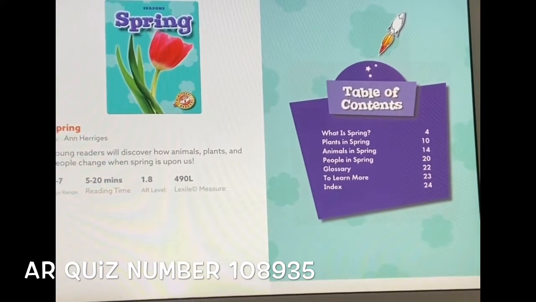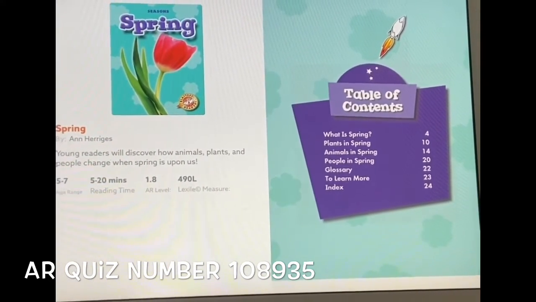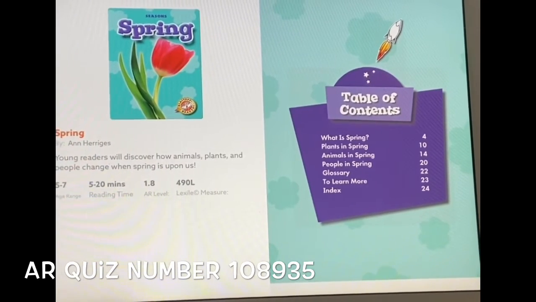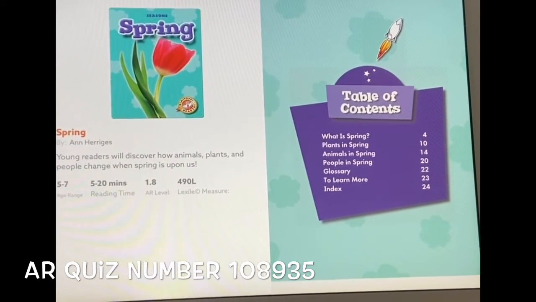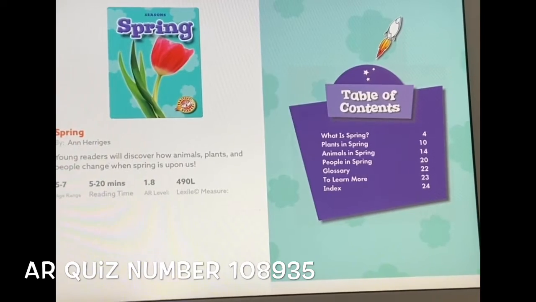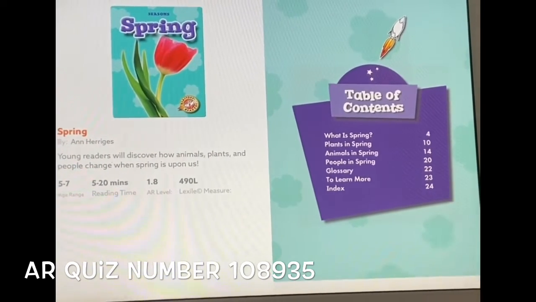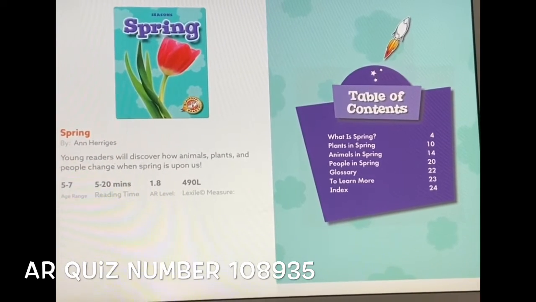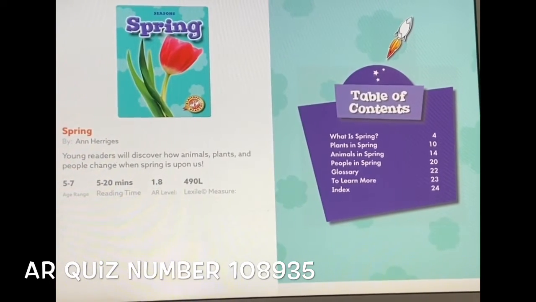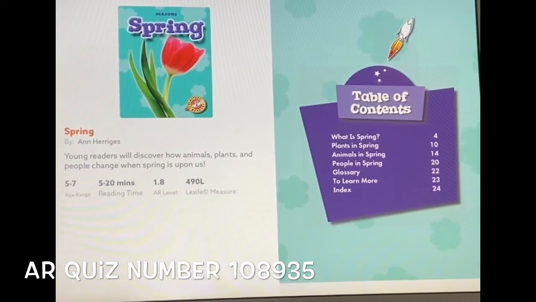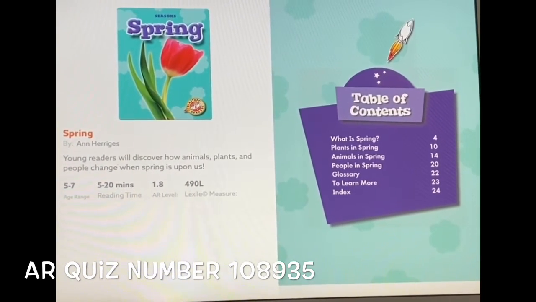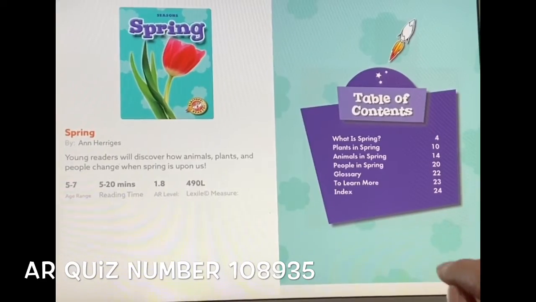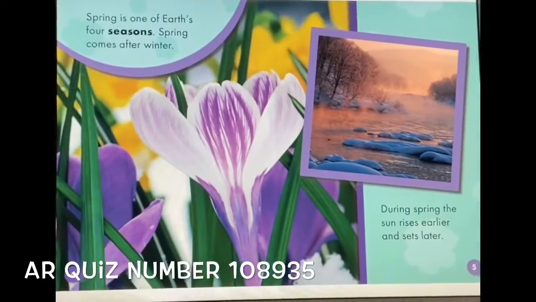So this right here is an informational text, which means that the author wrote this story to inform us. He wants to teach us something. So let's see what the author wants us to learn in this informational text. We have the table of contents. It says we're going to read about what is spring, plants in spring, animals in spring, people in spring. We have our glossary, a page to learn more, and then we have our index.